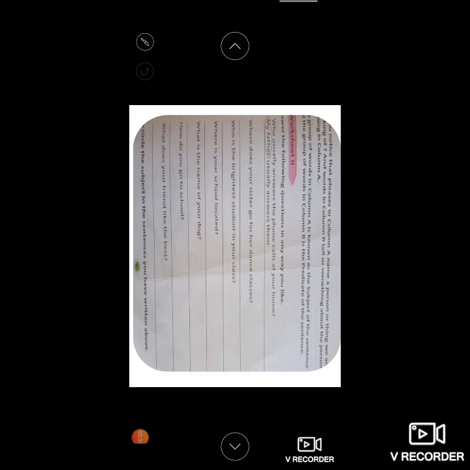Okay, yes, coming to the next one. Did you notice that phrases in column A name a person or a thing we are speaking of, and words in column B tell us something about the person or thing in column A. The group of words in column A is known as the subject of a sentence, and the group of words in column B is the predicate of the sentence. You already know this, right? Now they have asked some questions, children. You can write your own answer also, but I'll just tell my answers. It's nothing that you have to write my own answers. You can even write your own answers for that.